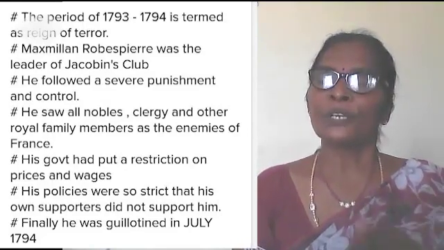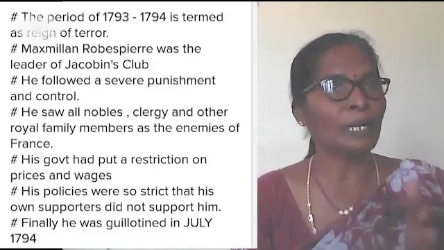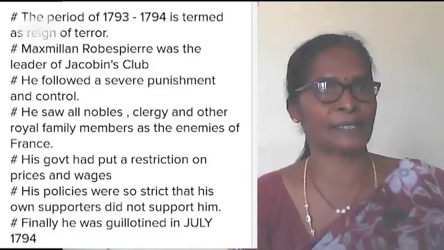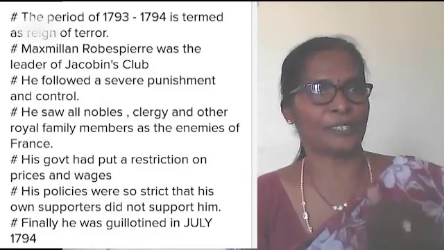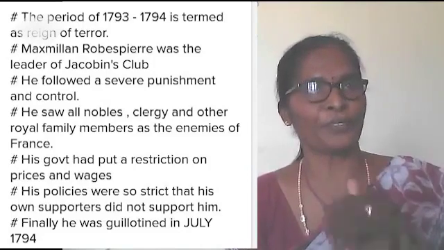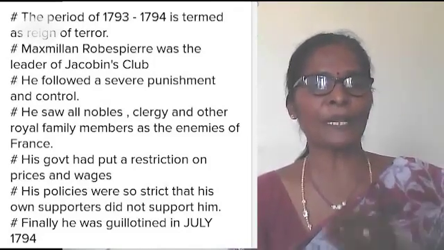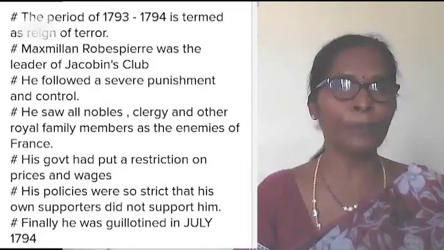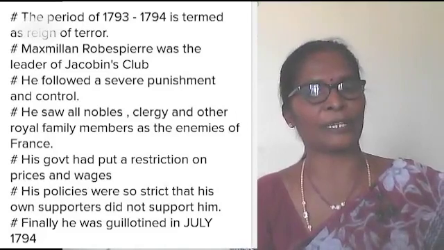The churches were also shut down and church buildings were converted into barracks. Barracks means the office. So the churches were converted into offices. So these were the rules passed by the Robespierre government, which troubled the people in living their life in French society.